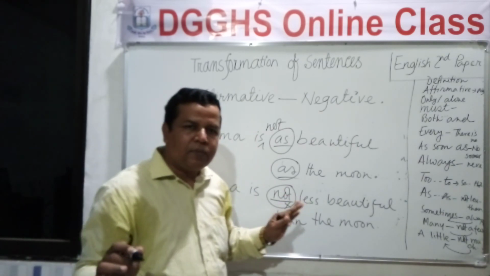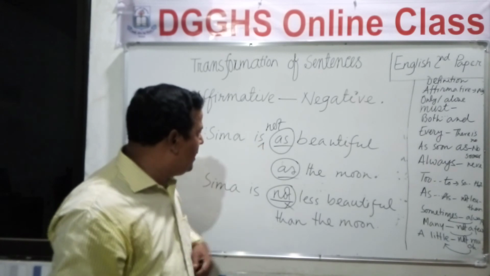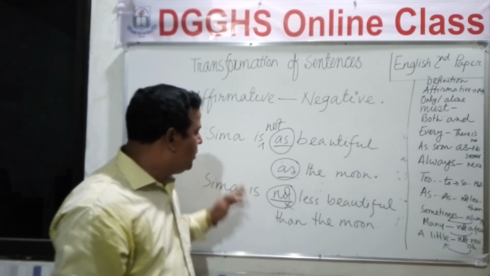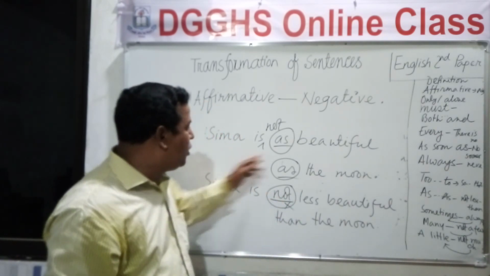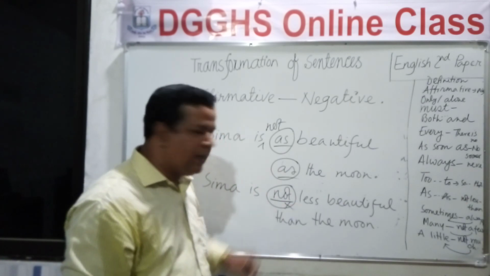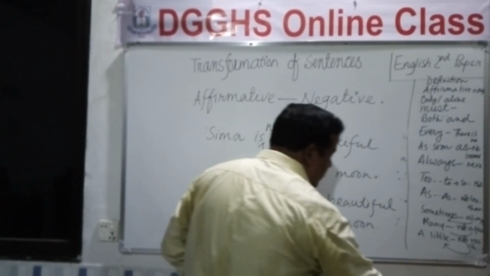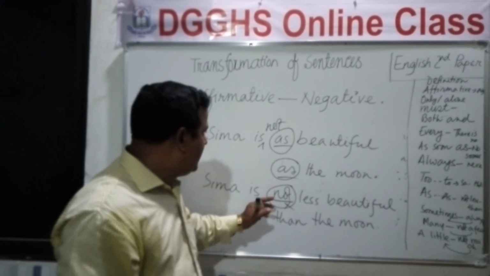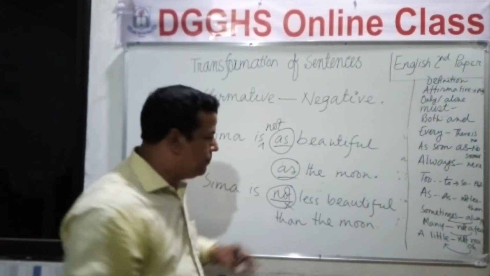Clear? If it is as, you will write not less than, and if it is not as, you will write only less than. Okay?